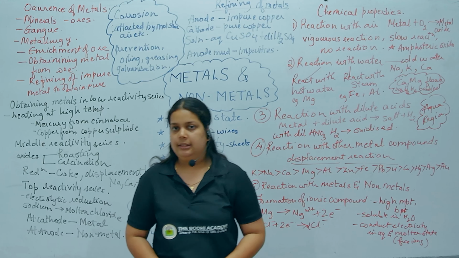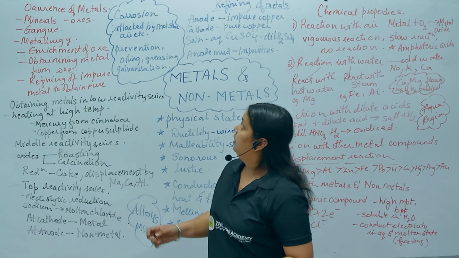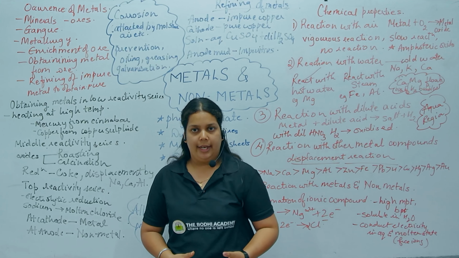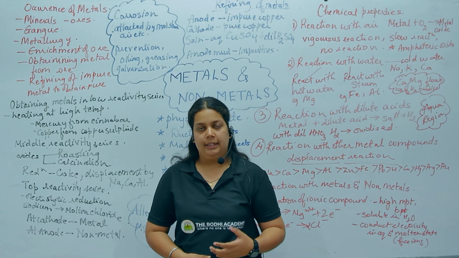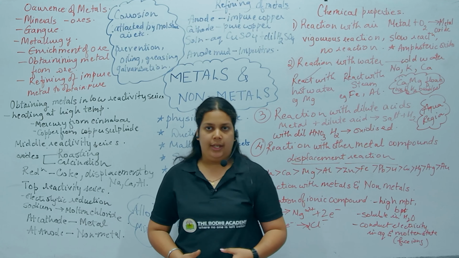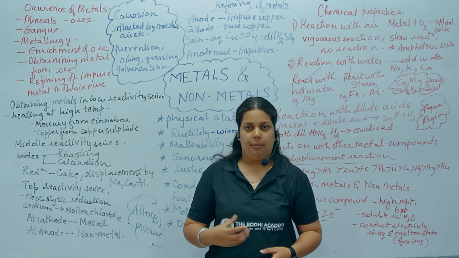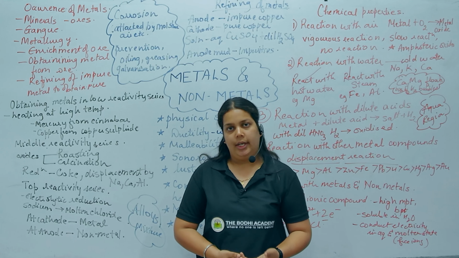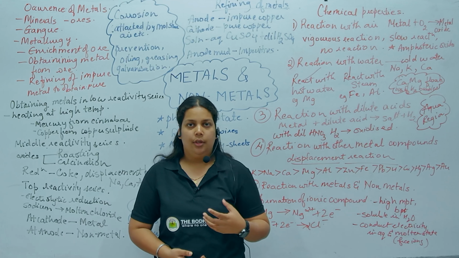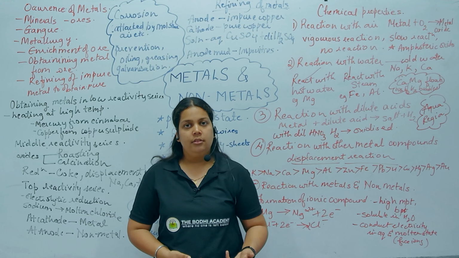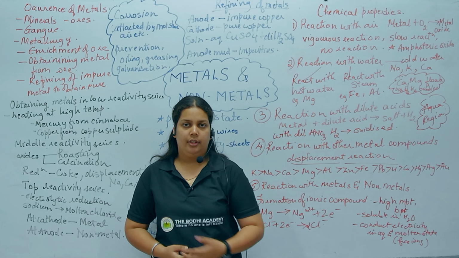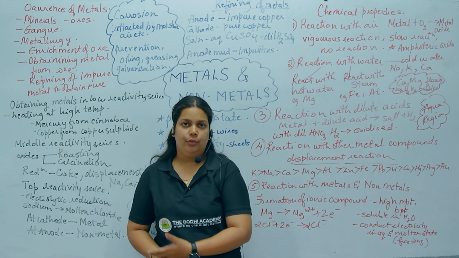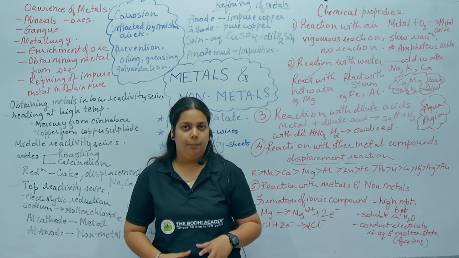Next is corrosion, and corrosion is when metals are attacked by moisture or air. Silver, for example, reacts with H2S and gives a blackish compound known as silver sulfide. Copper reacts with carbon dioxide and gives a greenish compound, that is copper carbonate. Rusting of iron we have learned in previous classes as well. Iron reacts with oxygen to form rust, a flaky brown substance.